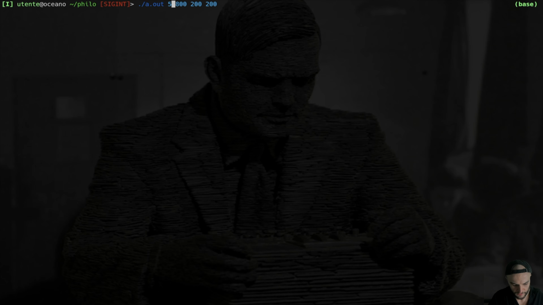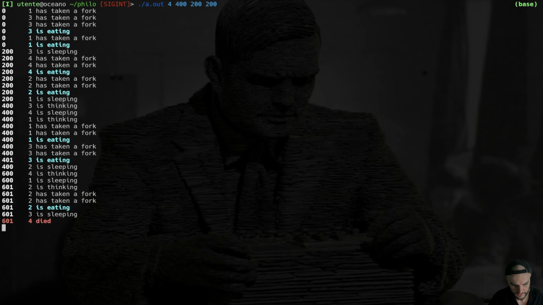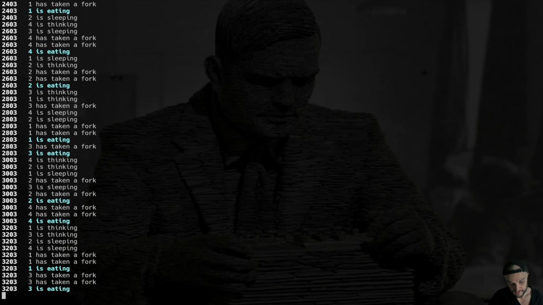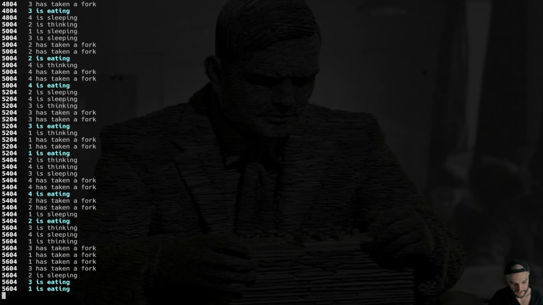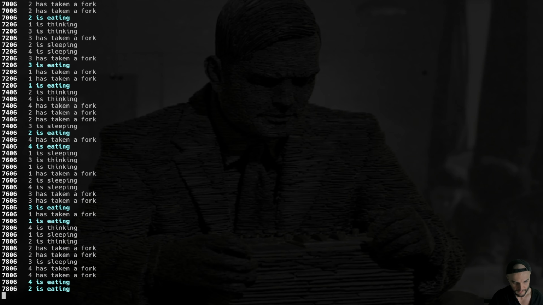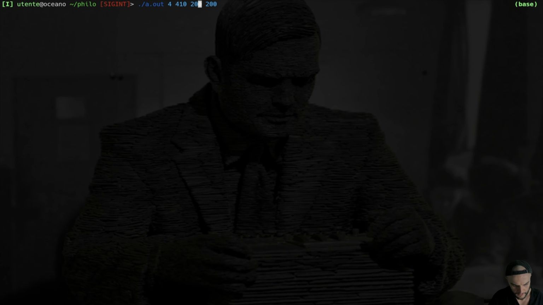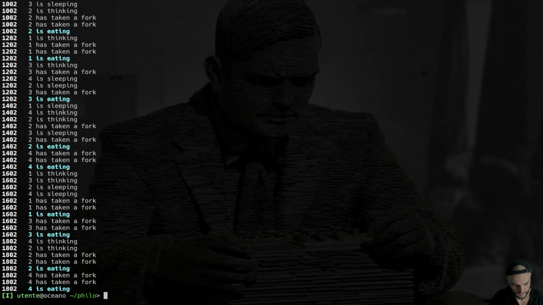Okay, let's try with 4, 400, 200. Of course, this is going to die because we don't have enough padding time. Let's do 410. As you can see, the system works, even though I have many applications open, so there are many threads running around inside my computer. It seems to work properly. If we have an unfixed number of meals, for example 5, it works.